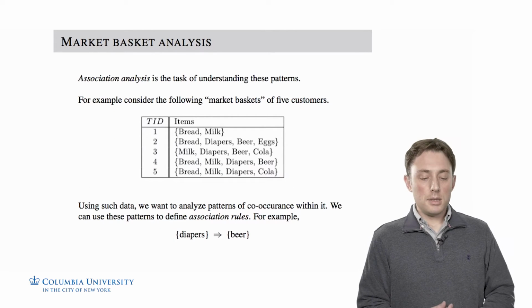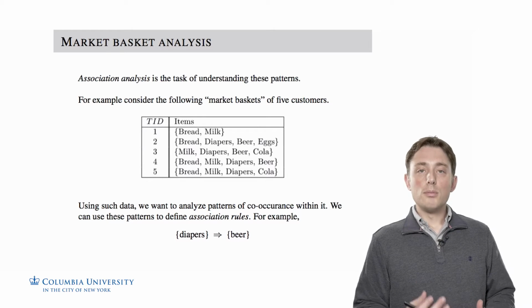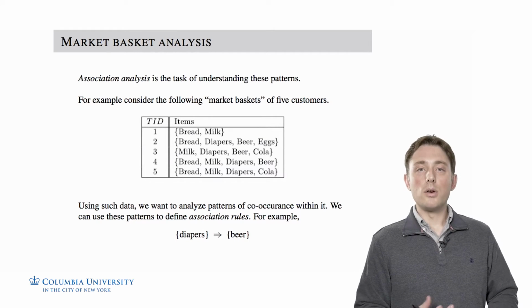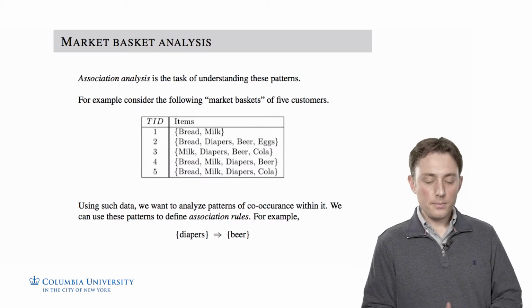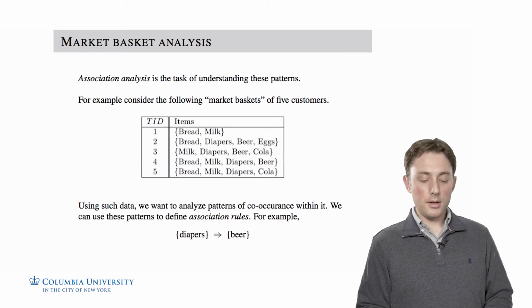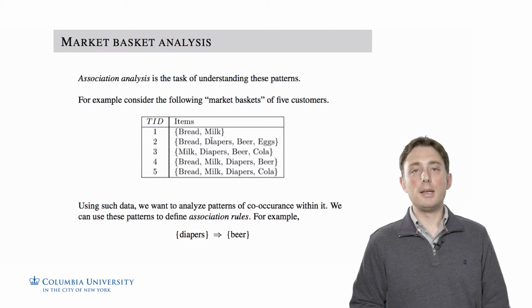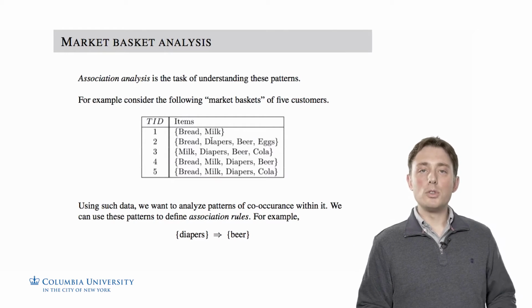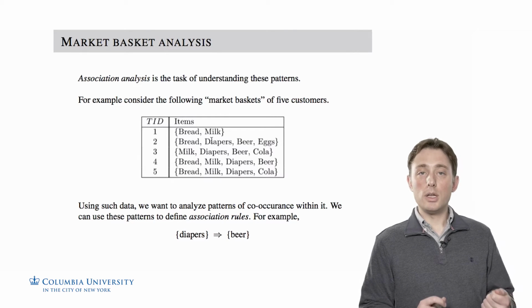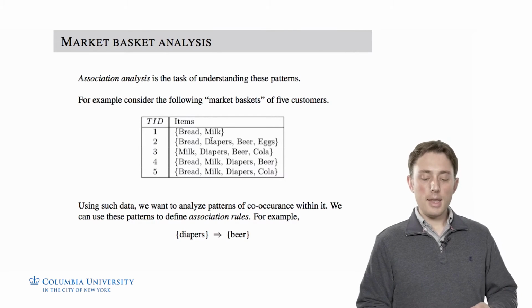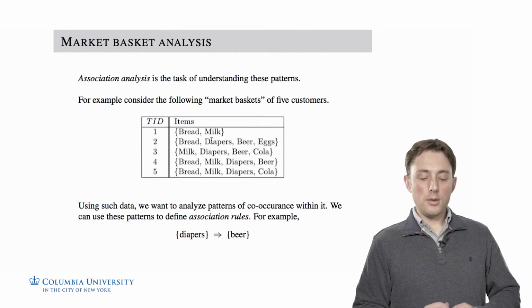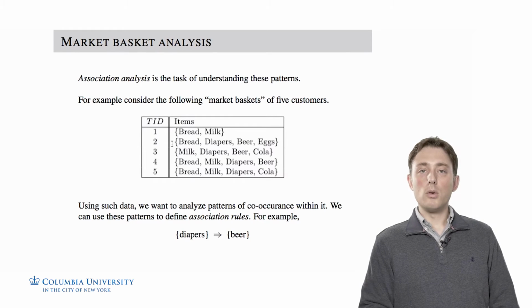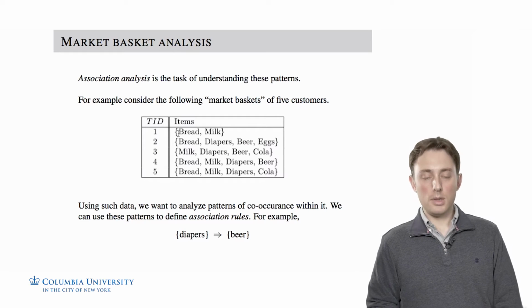So let's look at the basics of association analysis through something called market basket analysis. This is the canonical way of thinking about finding associations among data. So for example, imagine that we have 5 market baskets. What this literally means is that we're assuming that somebody has a basket at a market or a grocery store, and they have different objects in their basket at checkout time. And we're going to look at 5 of these baskets, meaning we're going to look at 5 different people at checkout time in this very simple example.